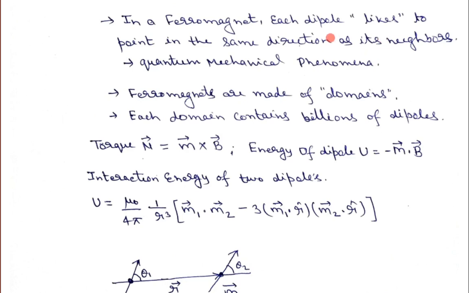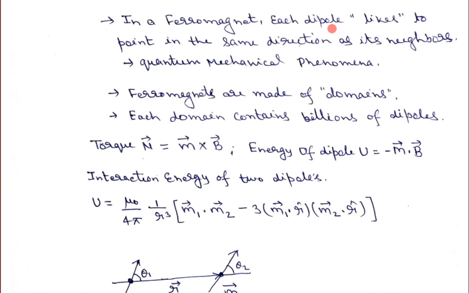because as I discussed here, in case of ferromagnetic material, the dipoles prefer to align in the direction where their neighboring dipoles have aligned, okay. So they look at what their neighbors are doing. If neighbors align in the direction of, let us say, north side, so another dipole will also align in the north side.